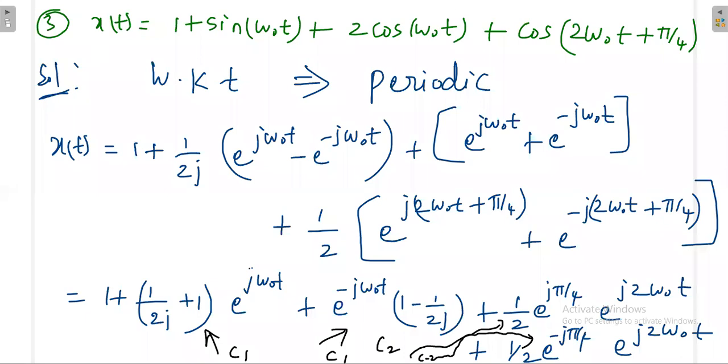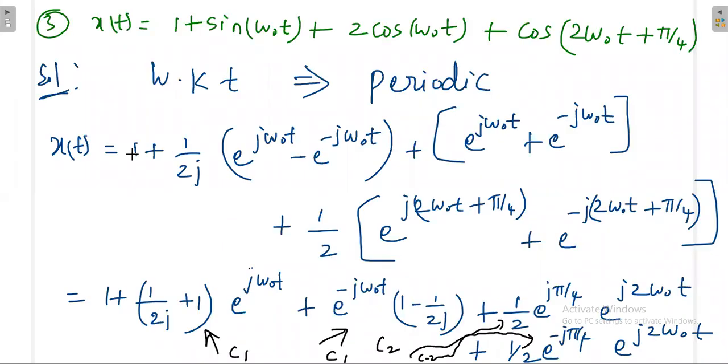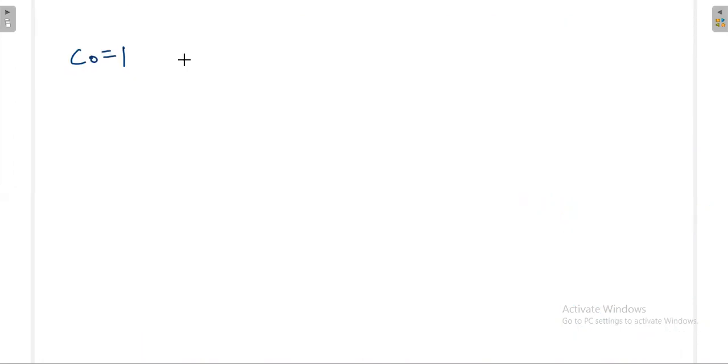So that we can write here, C0 is 1. That means the first term is the constant term. So the constant term we denote with C0. C1 is equal to 1 plus 1 by 2j. C minus 1 is equal to 1 minus 1 by 2j.